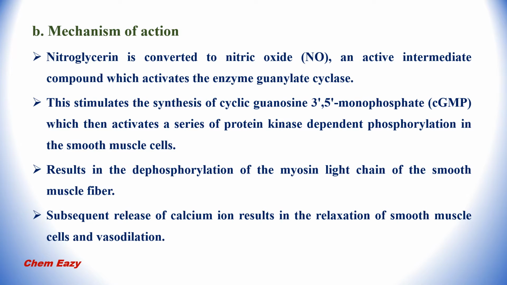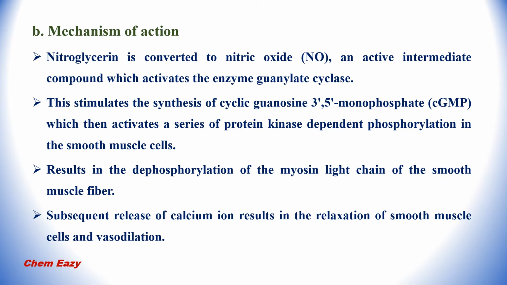Nitroglycerin acts by this mechanism, that is the nitroglycerin is converted to nitric oxide. This nitric oxide is an active intermediate compound. It activates the enzyme guanylate cyclase. This guanylate cyclase stimulates the synthesis of cyclic guanosine monophosphate, that is cGMP, which then activates a series of protein kinase dependent phosphorylation in the smooth muscle cells.